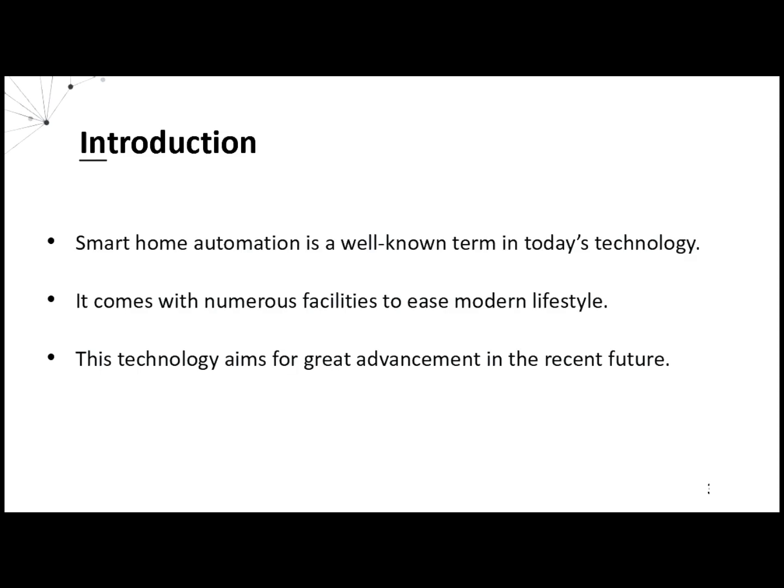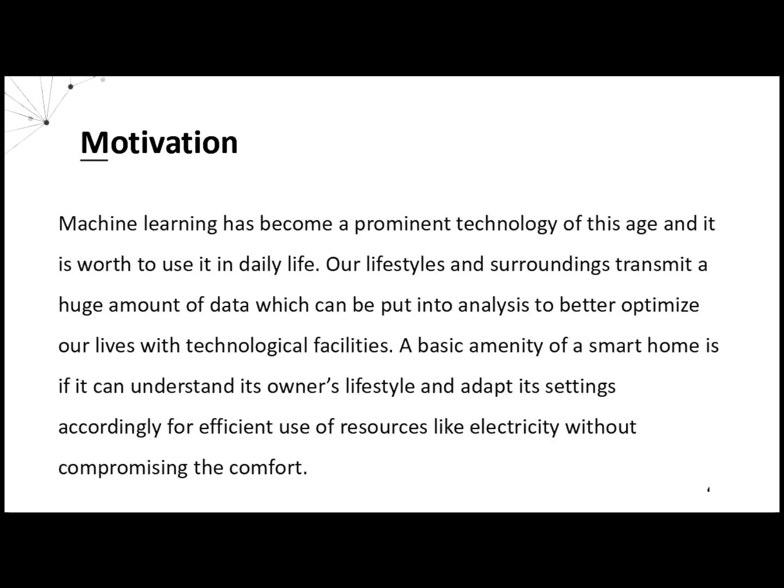We all know about the term called smart home system. It comes with numerous facilities to ease modern lifestyle. This technology aims for great advancement in the recent future. Machine learning has become a prominent technology. Our surroundings and lifestyle transmit a huge amount of data which can be put into analysis to optimize our lives with various technological facilities. A smart home should be able to understand its owner's lifestyle and adapt itself accordingly for efficient use of resources without compromising the comfort.